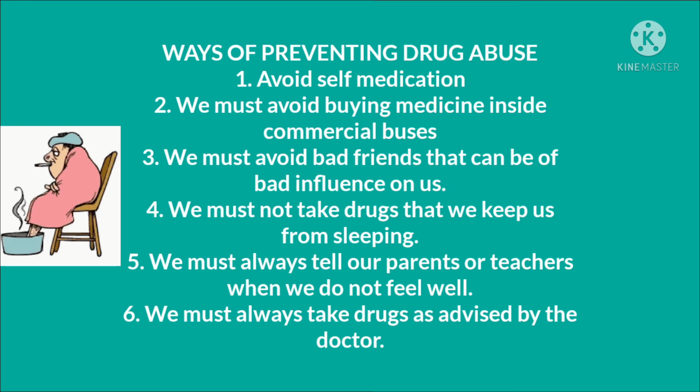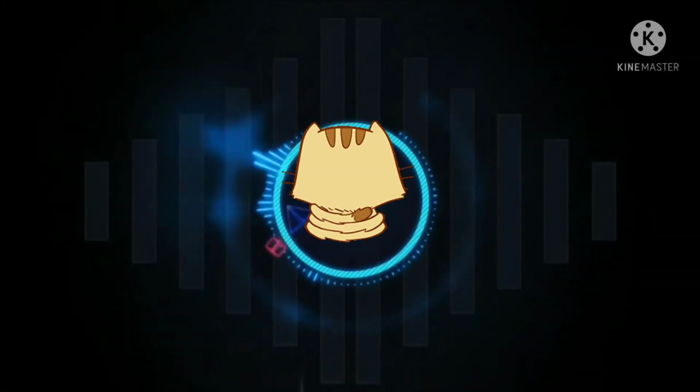Number 5, we must always tell our parents or teachers when we do not feel well. While number 6, which is the last one, we must always take drugs as advised by the doctor or a pharmacist. Hope you'll be very careful when taking drugs.